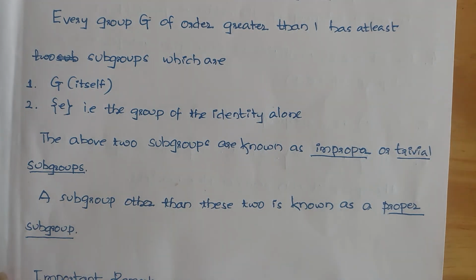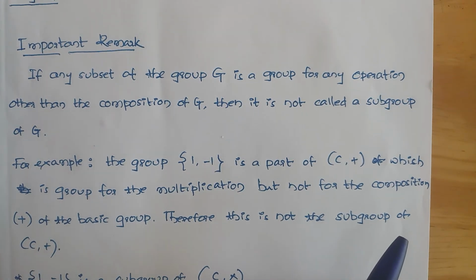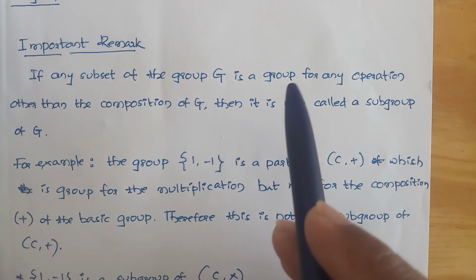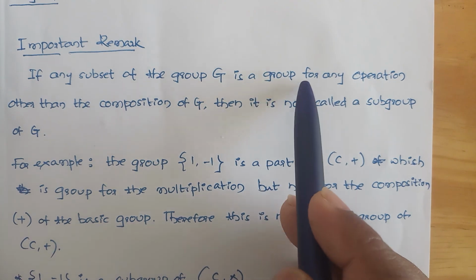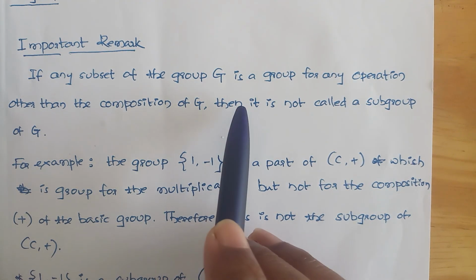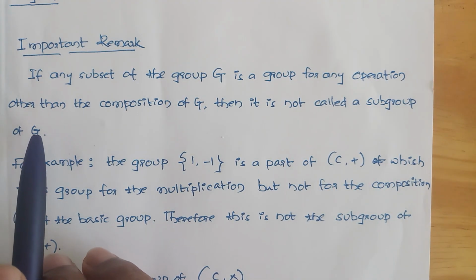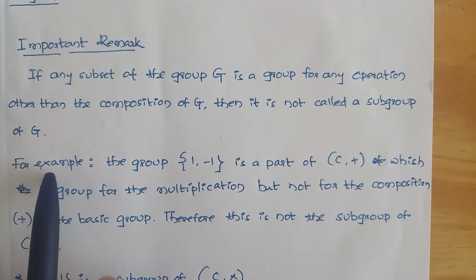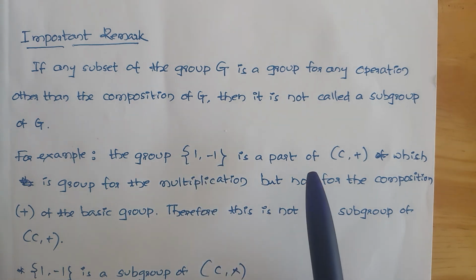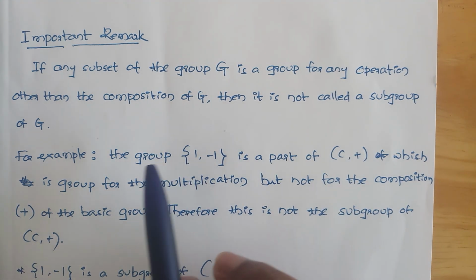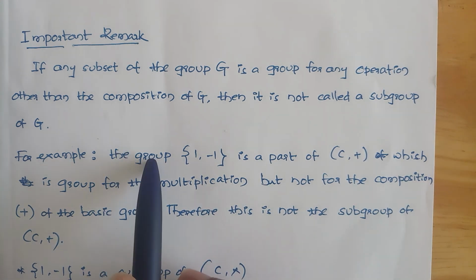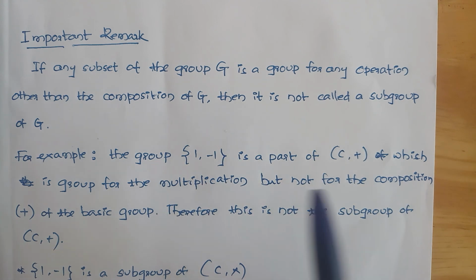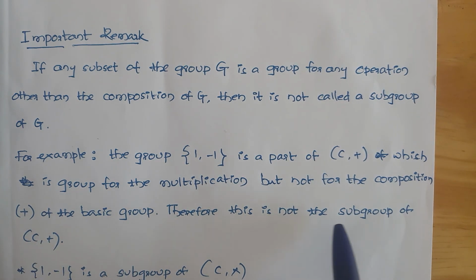Here I am giving an important remark. If any subset of the group G is a group for any operation other than the composition of G, then it is not called a subgroup of G. For example, {1, -1} is a part of C, the set of complex numbers, and it is a group for multiplication, but not for the composition of plus of the basic group. Therefore, this is not a subgroup of C under plus.